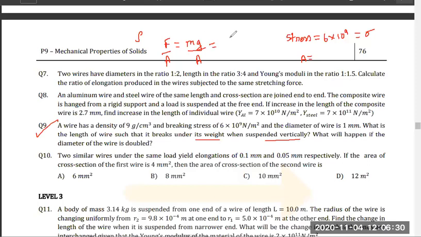And we know that mass is density into volume, which is area into length into g by area. Area cancelled. So we already know sigma is equal to rho Lg. Anyone have any issue in this? Guys, if you understood this, just raise your hand.